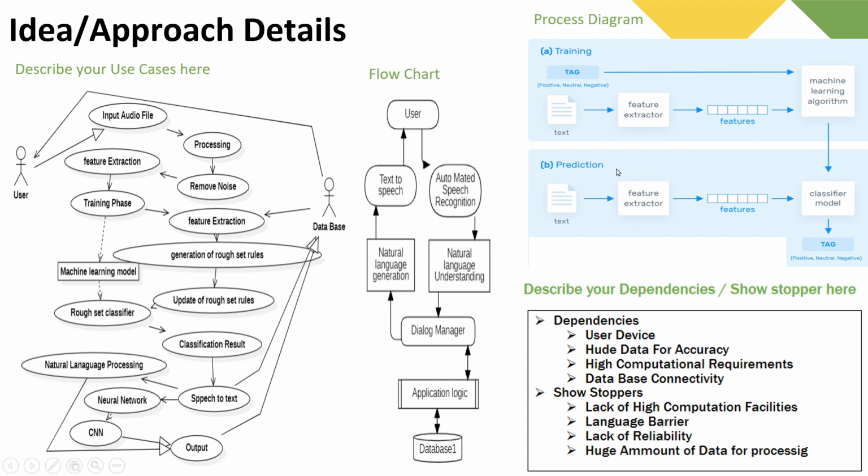Before making this application available to everyone, we will train the data model with a huge amount of data, and at last we will predict the data. Here are some dependencies and showstoppers. First, dependencies are user device and huge data for accuracy, high conceptual requirement, database connectivity, and some stoppers are lack of high computation facilities and language barriers, lack of reliability, and huge amount of data for pre-processing.